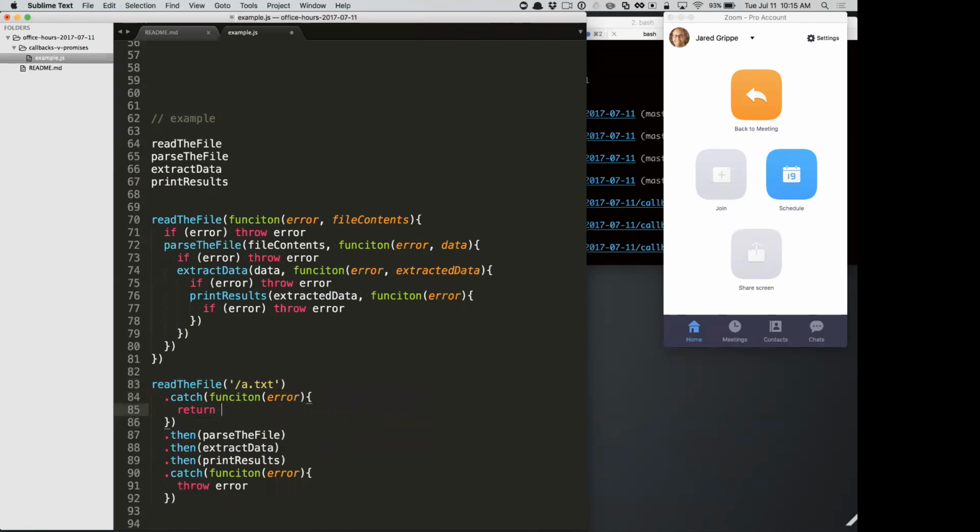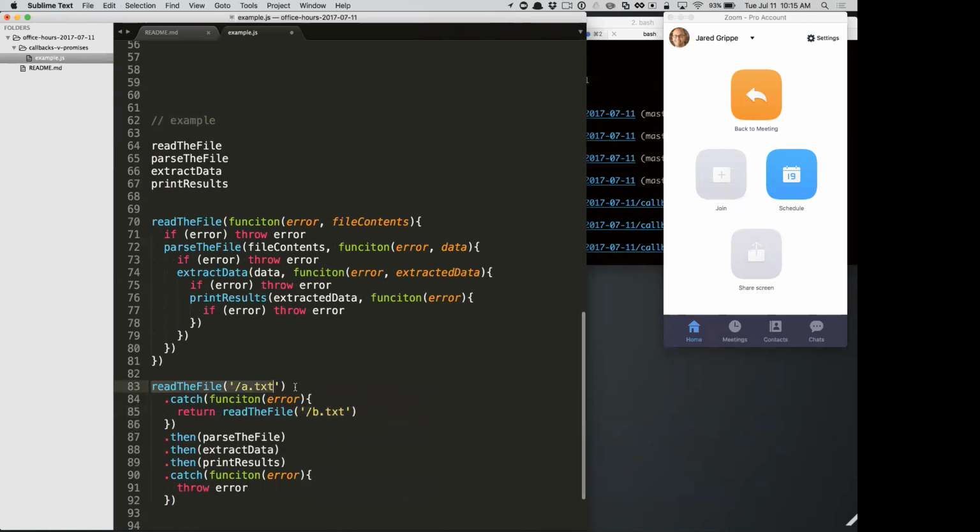Here's another really nice thing about promises: I can actually return a promise from any one of these functions, and it will wait for that promise. So you can kind of slip new promises in between, right? So this returns a promise which says when it's successfully resolved, do this parse the file thing. But if there's an error, I can return a new promise, which then this promise will wait for.